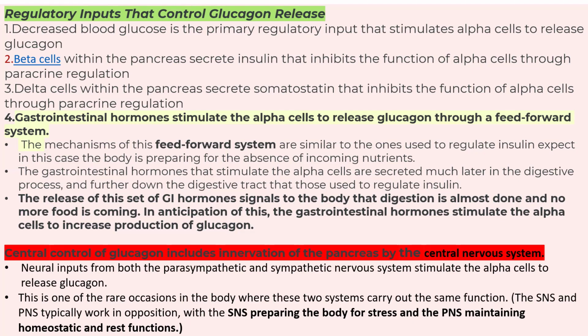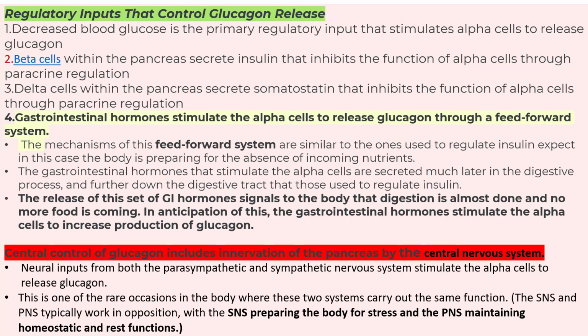So what is the central control of glucagon? Intervention of the pancreas by central nervous system. So neural inputs from both the parasympathetic and sympathetic nervous system stimulate the alpha cell to release glucagon. Points should be noted. Neural inputs from both the parasympathetic and sympathetic nervous system stimulate the alpha cell to release glucagon. This is one of the rare occasions in the body where both systems carry out the same function. Very important point. For glucagon secretion, both parasympathetic and sympathetic nervous system work.